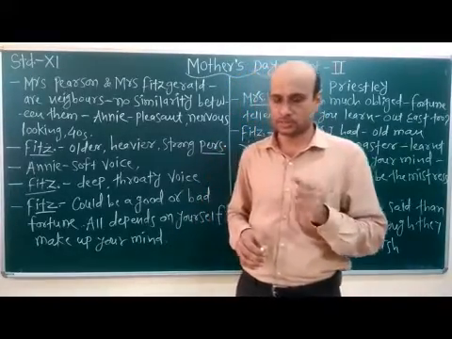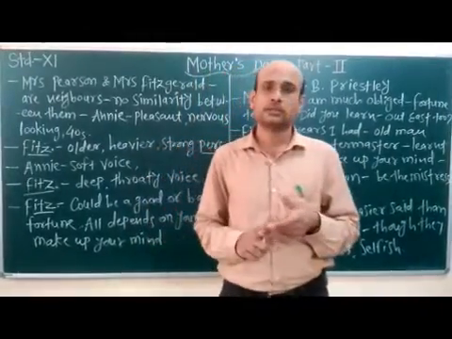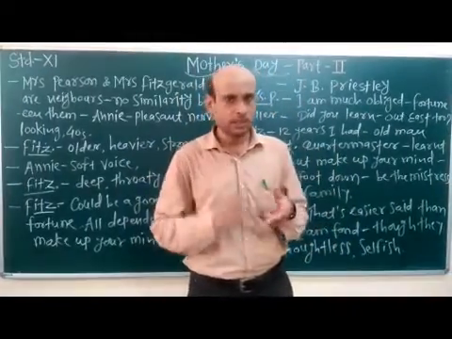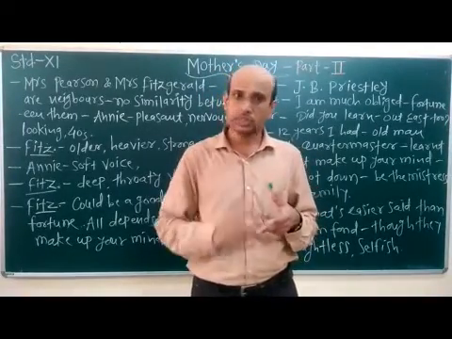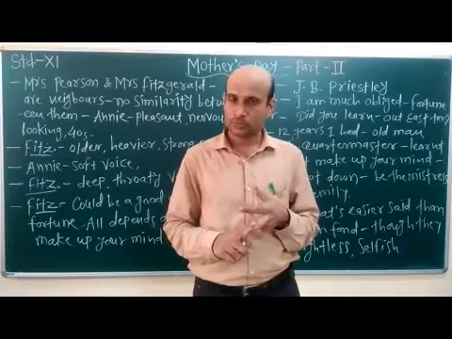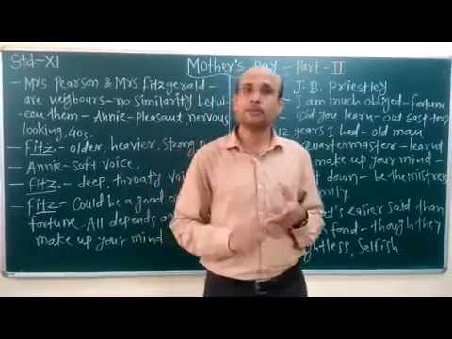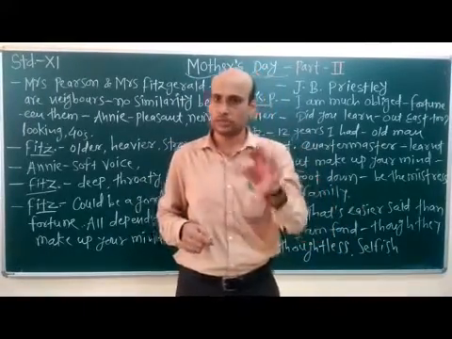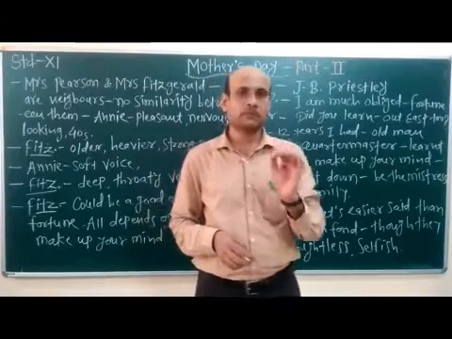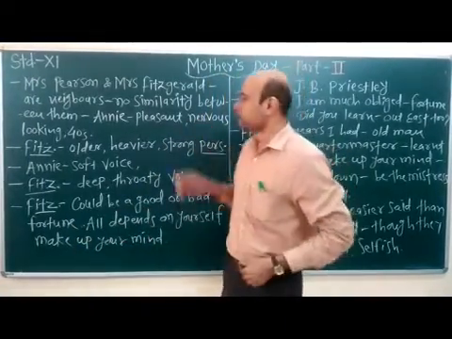Total 5 characters. First one is Mrs. Fitzgerald. Second, Mrs. Pearson, Annie Pearson. Next, Doris Pearson, daughter of Annie Pearson. Then Cyril Pearson, son of Annie Pearson. And the last one is George, husband of Annie Pearson. So now, let us start the play.